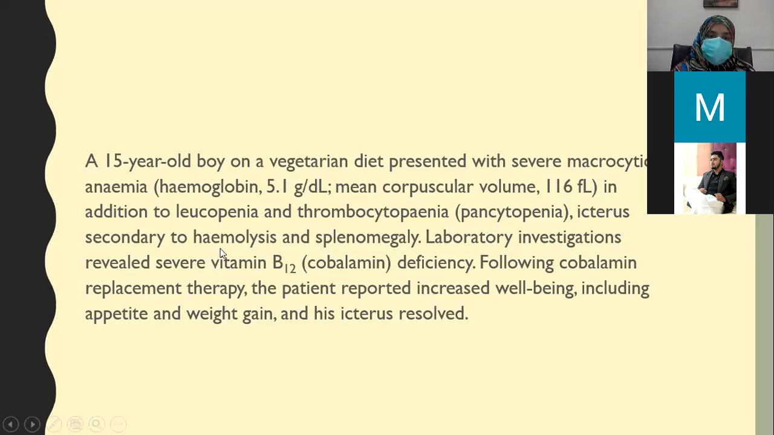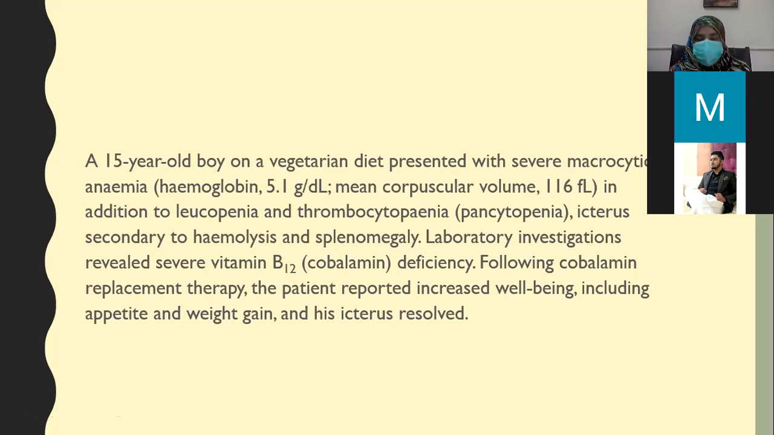Icterus secondary to hemolysis and splenomegaly. Lab investigations revealed severe vitamin B12, that is also called cobalamin deficiency. Following cobalamin replacement therapy, the patient reported increased well-being, increased appetite and weight gain, and his icterus resolved. So this is how a patient of megaloblastic anemia presents.